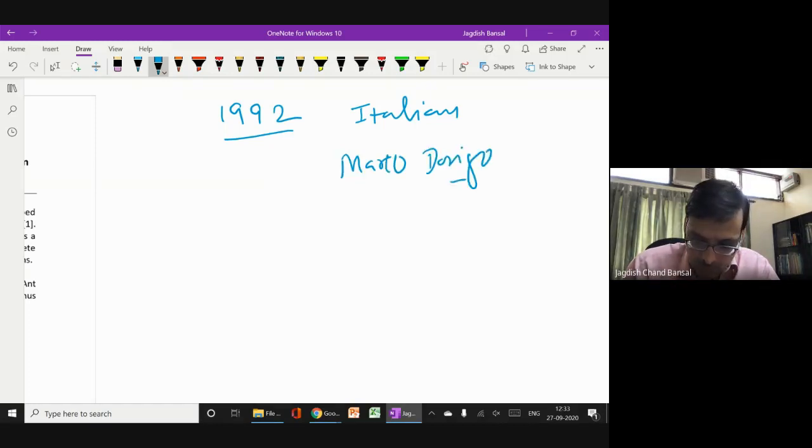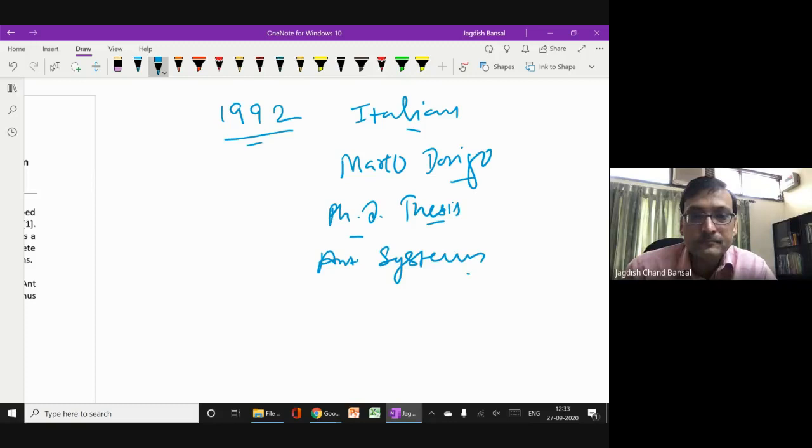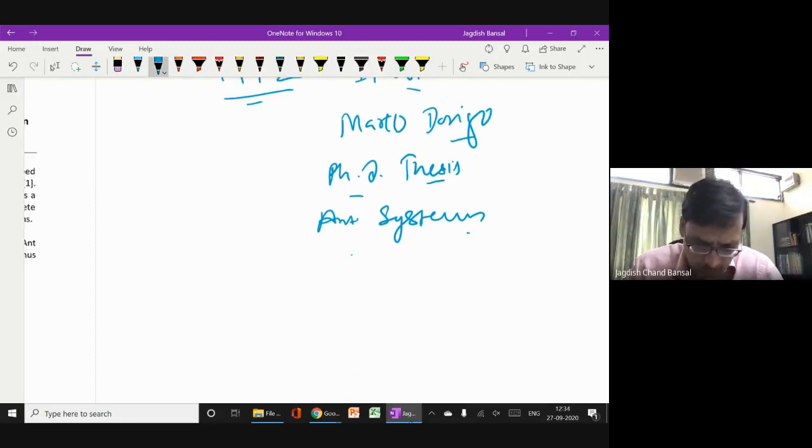Marco Dorigo proposed this in 1992 in his PhD thesis. Actually, it was material for his PhD thesis in which he proposed the ant systems. So in the ant system, the ant colony optimization algorithm was proposed.